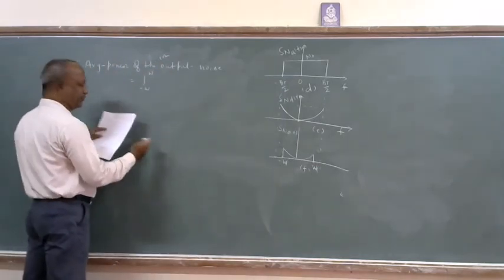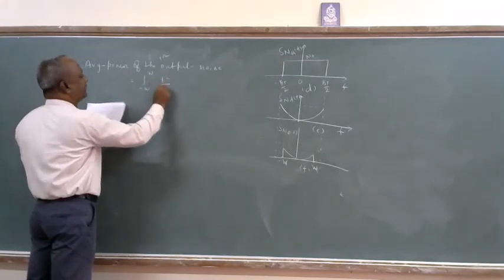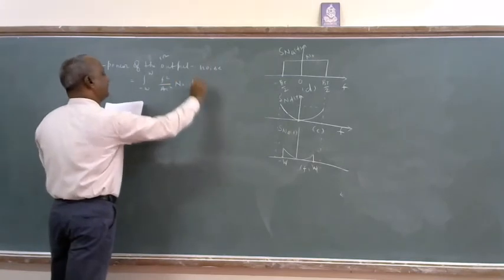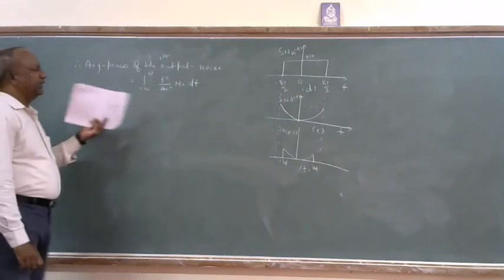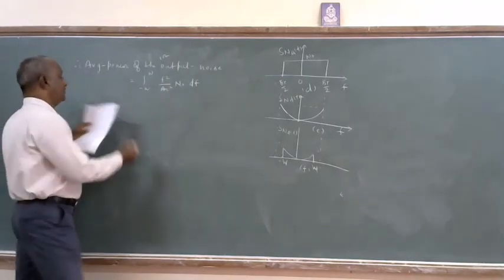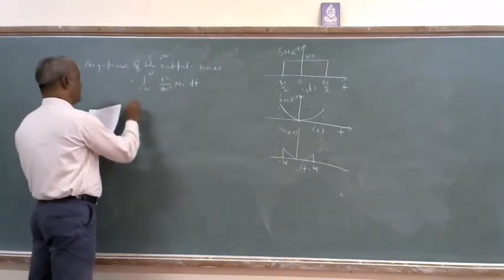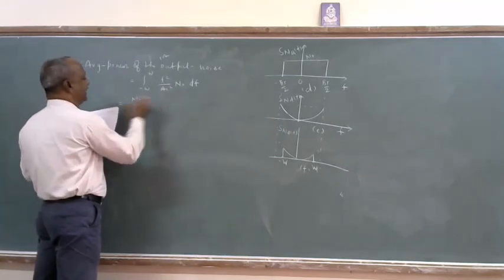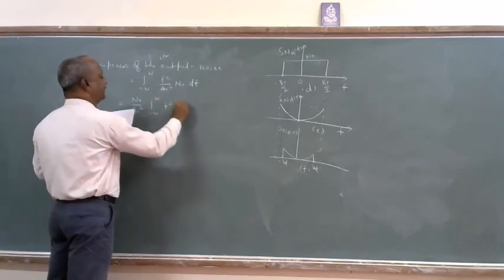Equation 21 is f squared A_C squared N naught df. This is the power spectral density S_ND of f. Substitute: N naught over A_C squared is constant, take it outside, integral from minus W to W of f squared df.